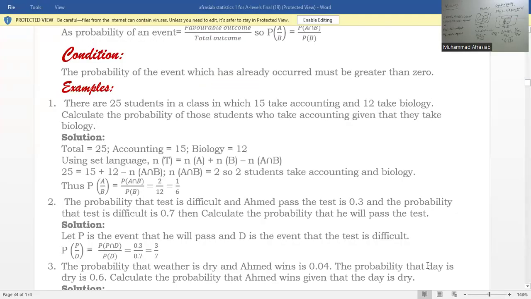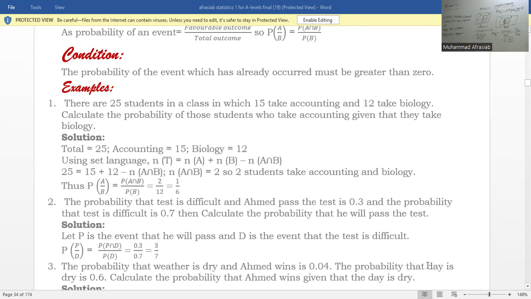Suppose example 1. There are 25 students in a class in which 15 take accounting and 12 take biology. Calculate the probability of those students who take accounting given that they take biology. Since accounting is A and biology is B, it will be the probability of A given that B. So total students is 25, accounting is 15, biology is 12.